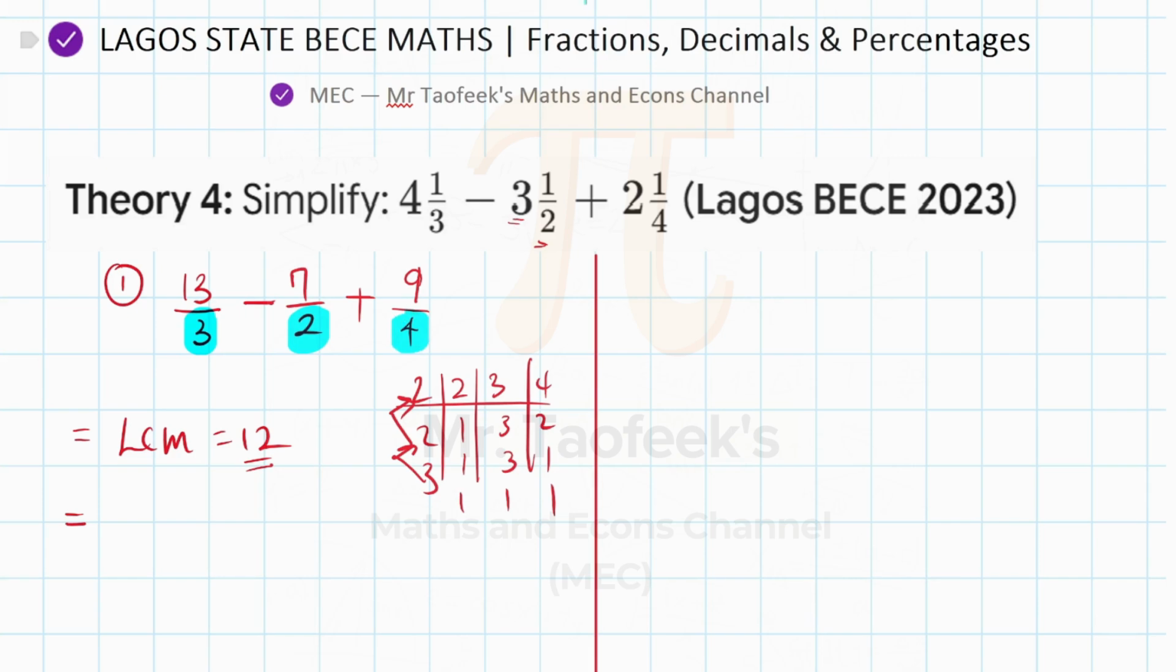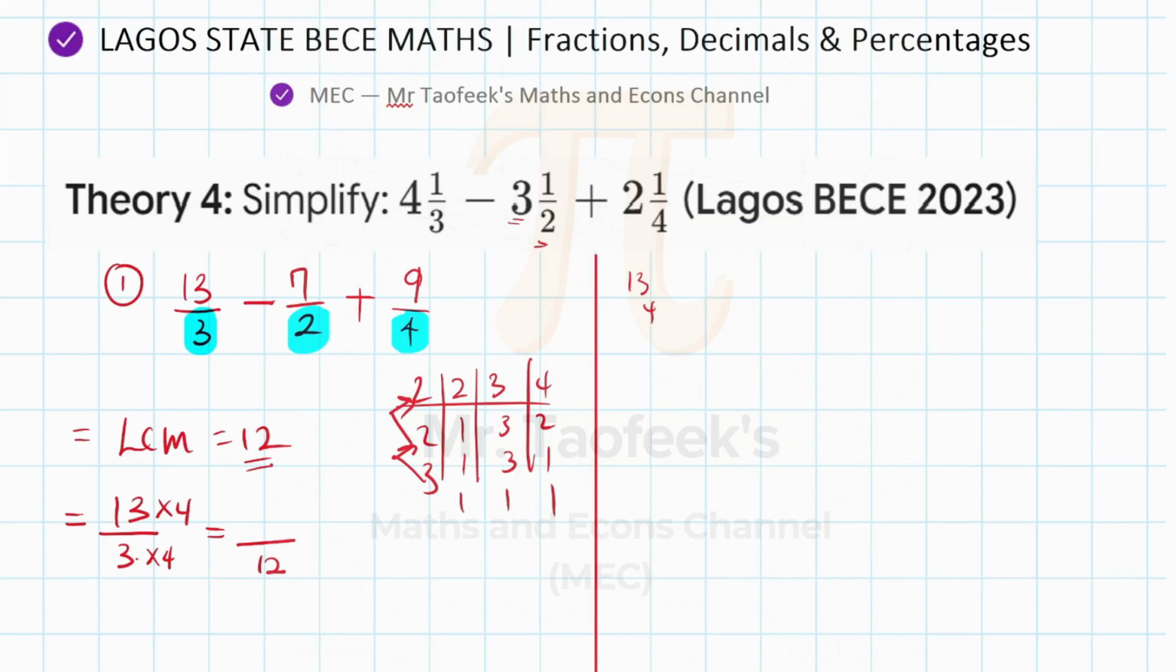So to do that, you basically just multiply all these fractions by a number that makes the denominator 12. So 13 over 3. To make this denominator 12, I have to multiply 3 by 4. And you do the same to the numerator. Okay? So the denominator becomes 12. And then 13 times 4, we can do the calculation somewhere.